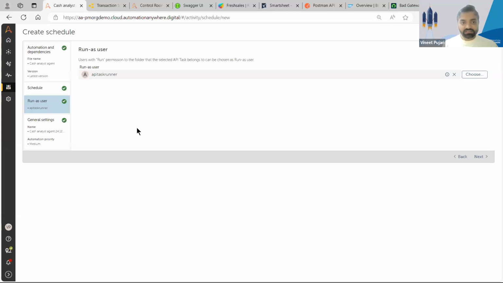And this is because there's no on-prem infrastructure needed to maintain for API tasks, right? So that's the reason why you don't need to select an on-prem machine here. The API task executes on cloud. And as you can see, we use a run as user called API task runner. So this API task runner user is a system user that has permissions to read the API task file from your repository. So that is how you can create API tasks, schedule them, and run them.